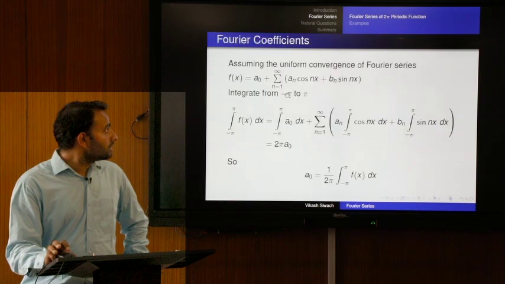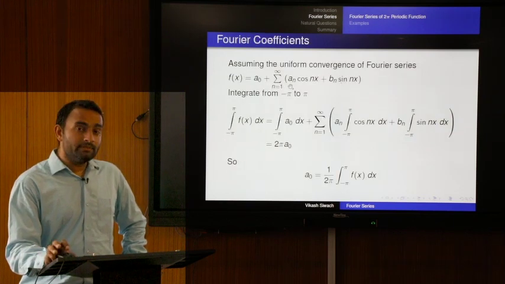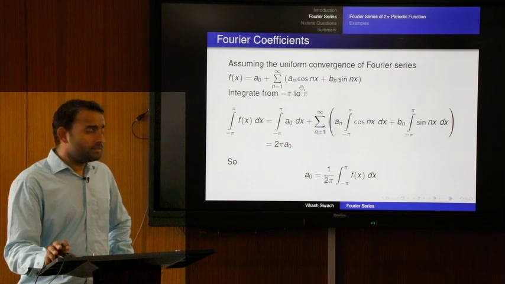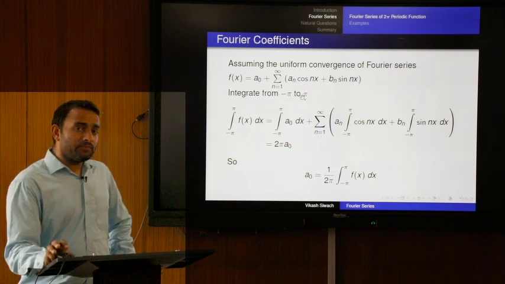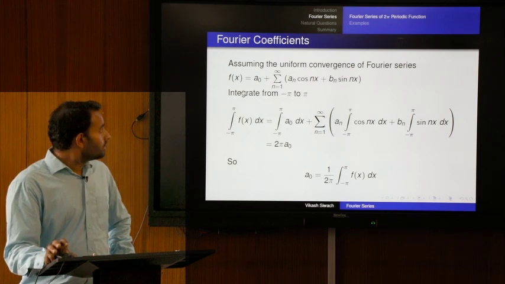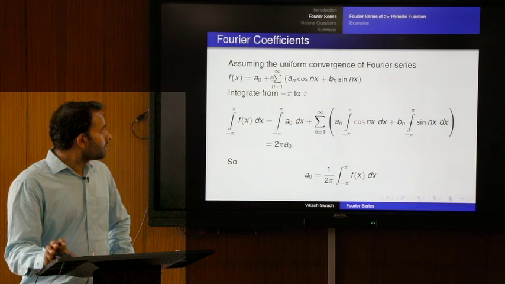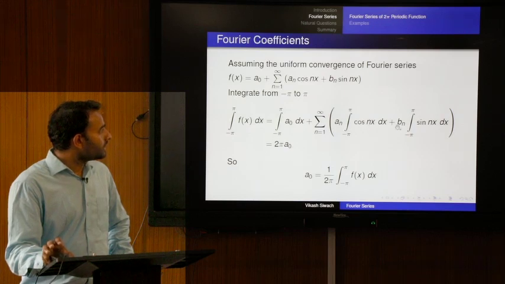If this is the Fourier series representation of the function f(x), we simply integrate it from minus pi to pi. So, the integration of this is equal to the integration of this plus the integral of this plus the integral of this summation. This term we have already calculated: for any frequency, the integrals of cos nx and sin nx are both 0.